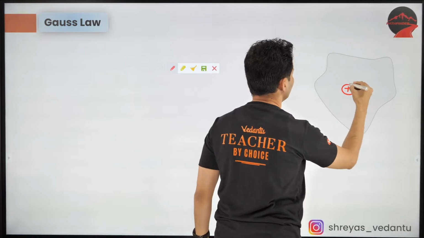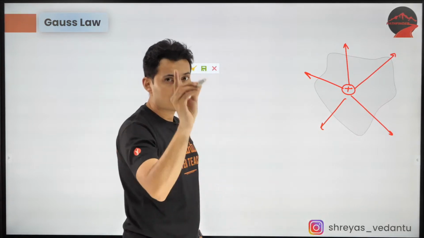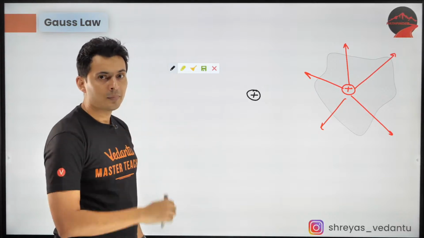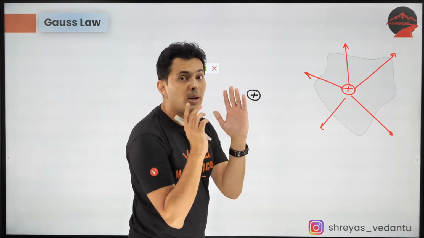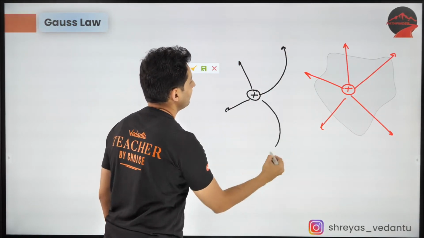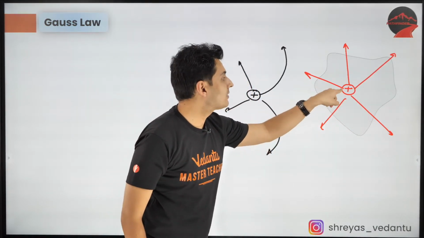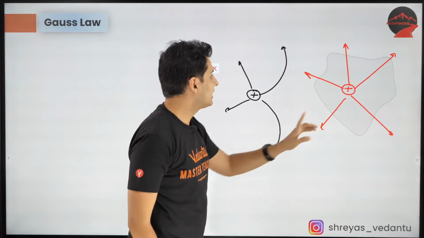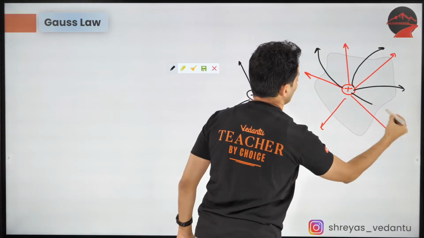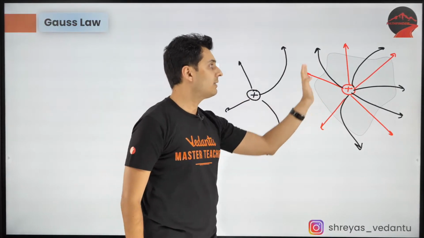Now think about it. If there is a charge here and these are the field lines coming out of it like this, and I place another charge outside, because of that, what will happen, guys? This positive charge will bend the field lines. In fact, it will end up bending these red field lines also. They will go like this. I hope you can visualize this. They will bend because there are some charges present outside.